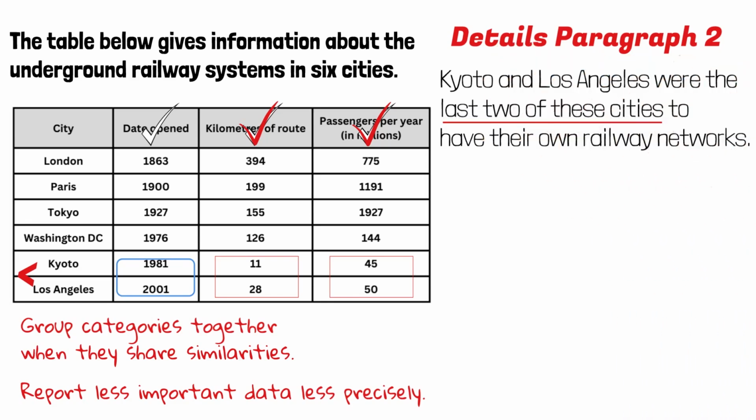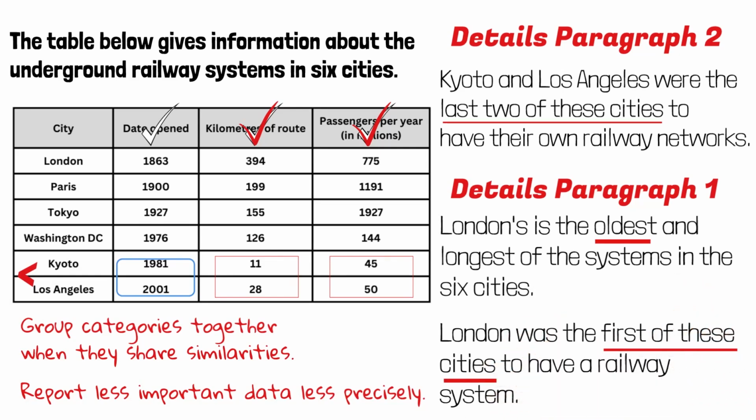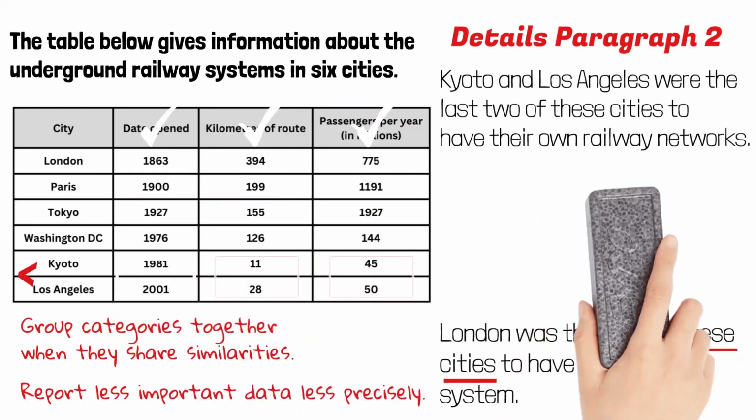You can also use this to describe London. In details paragraph 1, I used the oldest. London's is the oldest of the systems in the 6 cities. You could also say that London was the first of these cities to have a railway system.